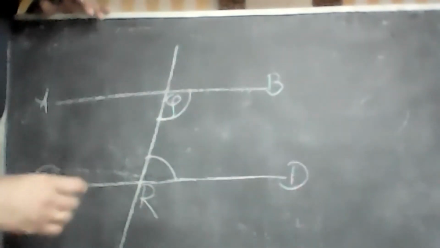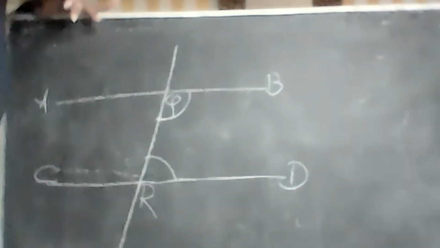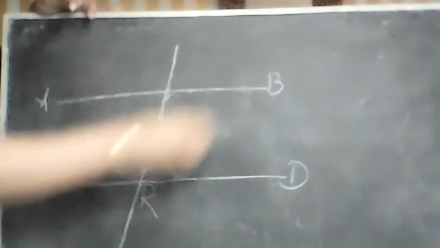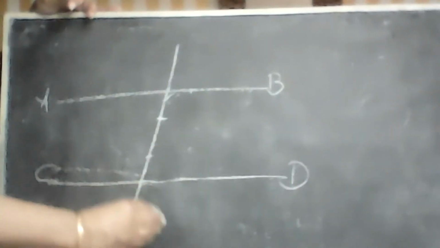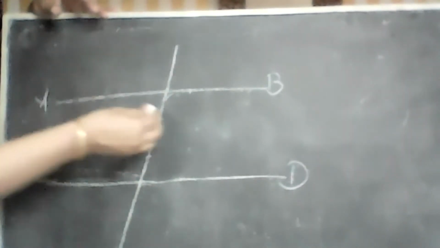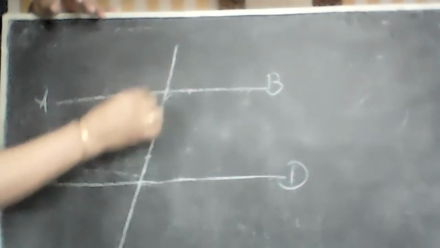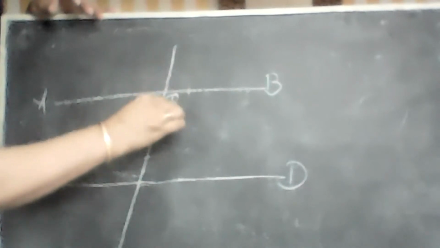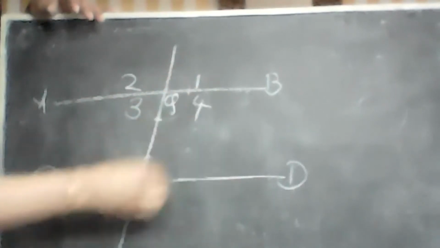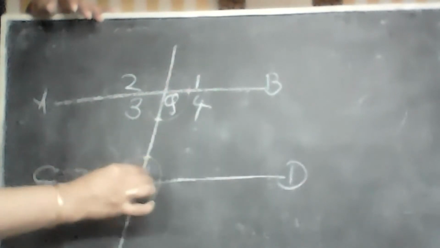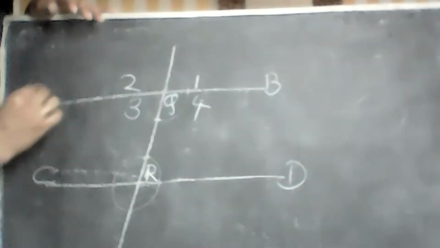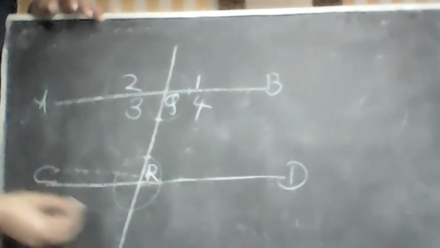Okay. Now take out your notebook. One minute. Draw this. Draw parallel lines AB and CD.